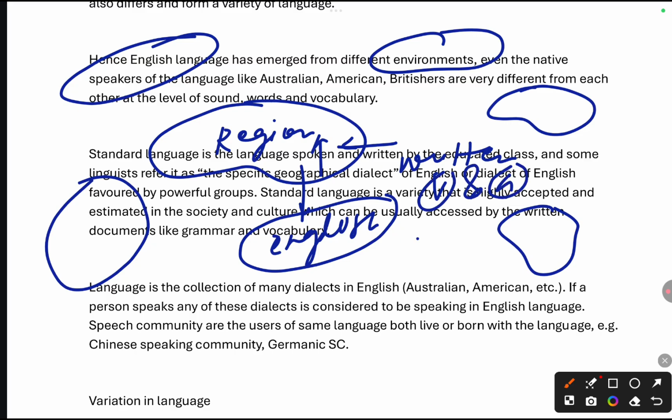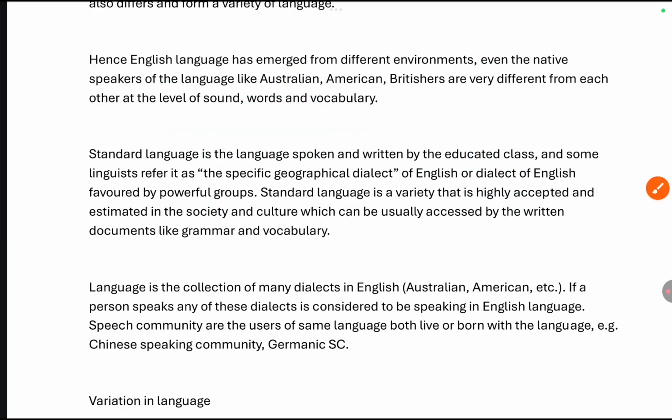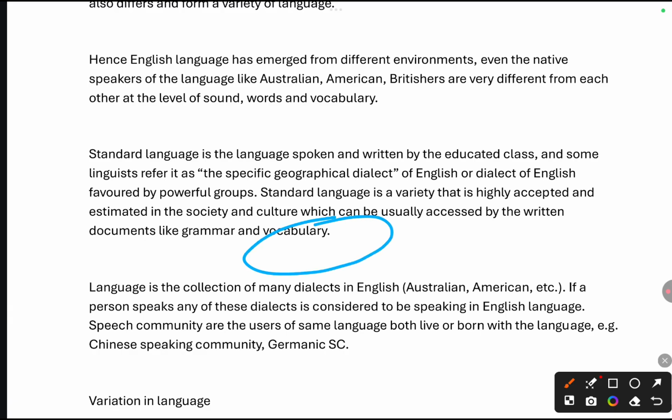Because of the written document available of the language spoken in this specific region, maximum people in the society will accept it, and this region will become the standard. This region will become the standard of the language which is spoken here. Now this language is also spoken in other areas, but those areas' language will be compared to this standard English dialect. In simple terms, this region will become the standard one, and its vocabulary and grammar will become the standard.